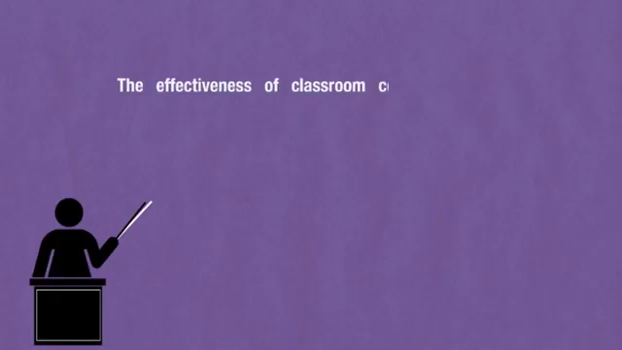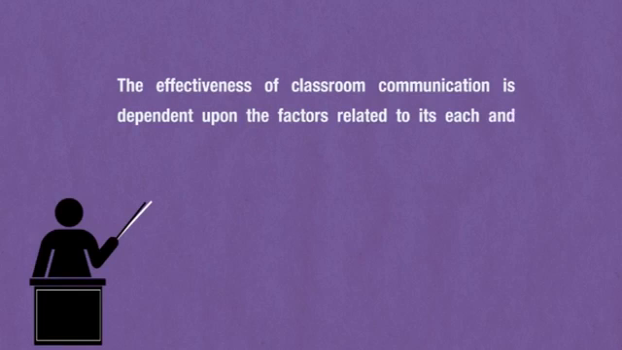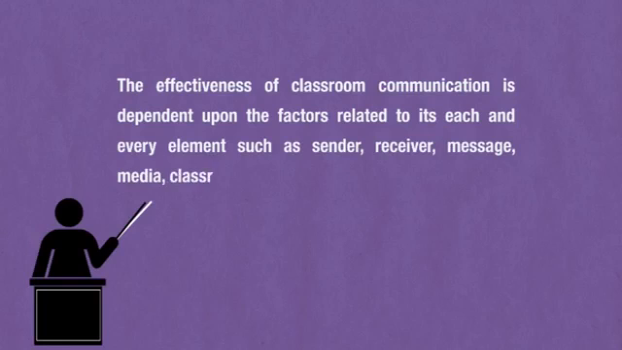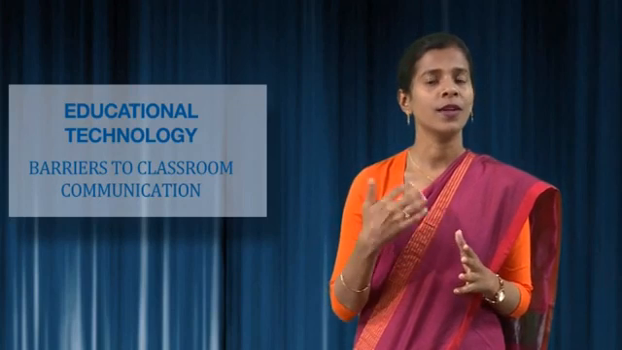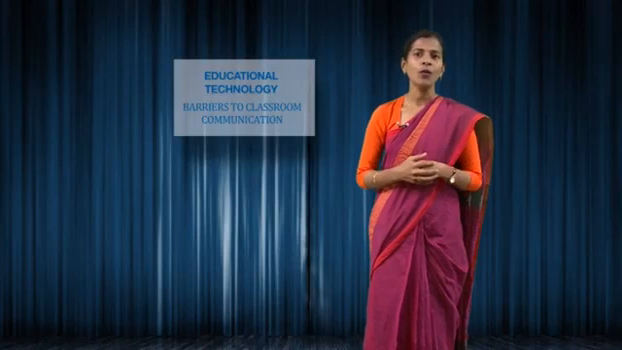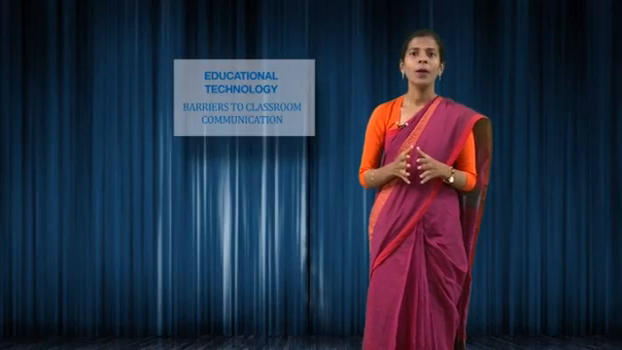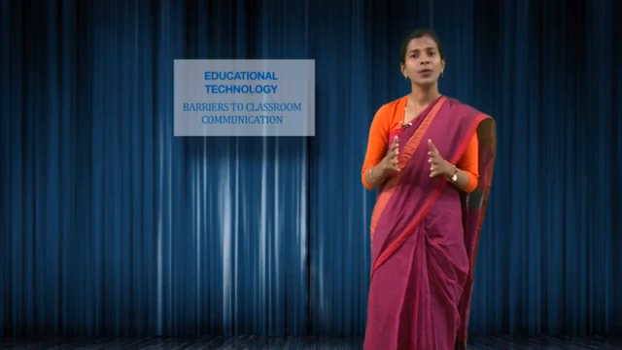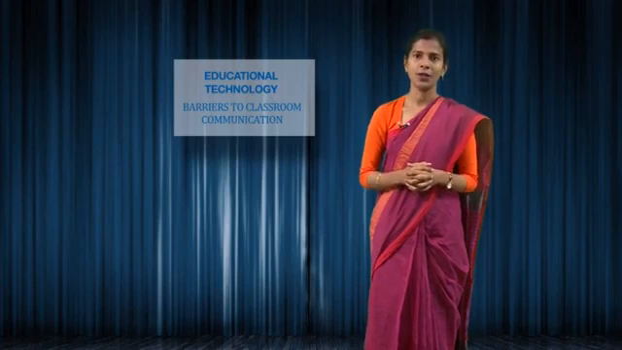The effectiveness of classroom communication is dependent upon the factors related to its each and every element such as sender, receiver, message, media, classroom environment and feedback. These factors might be proved responsible for facilitating as well as creating barriers in the classroom. These elements determine the quality of communication. A problem in any element can reduce the effectiveness of communication.